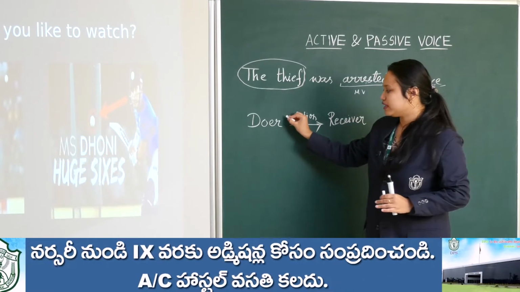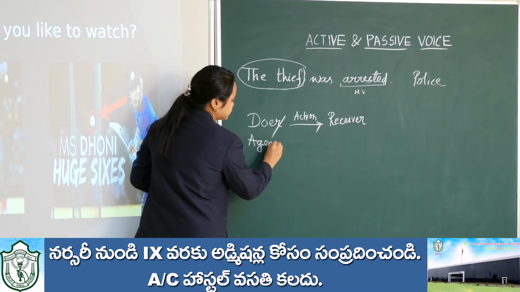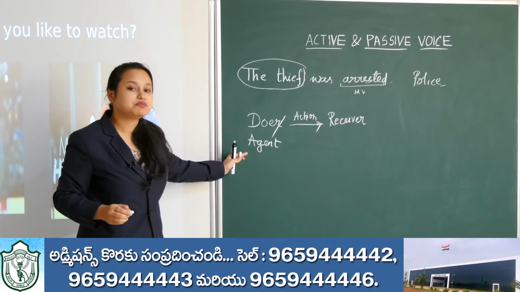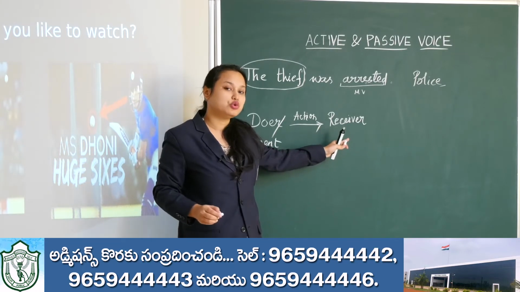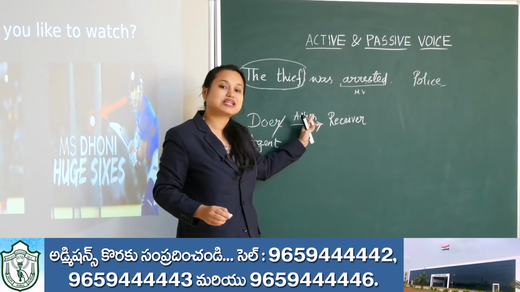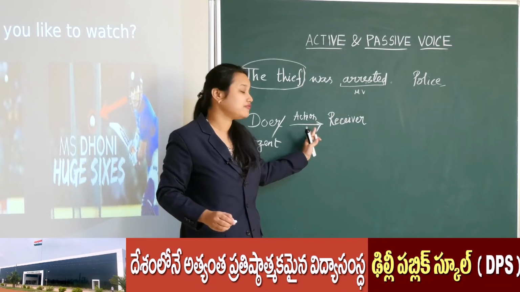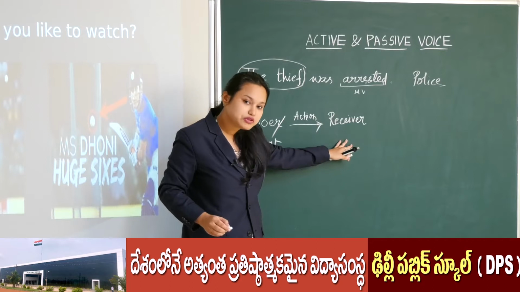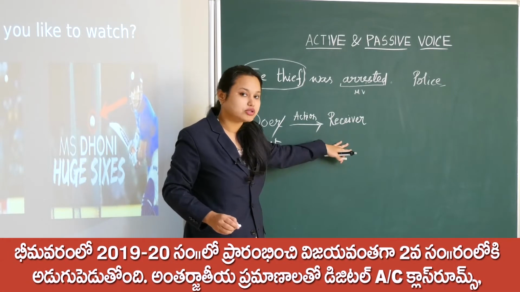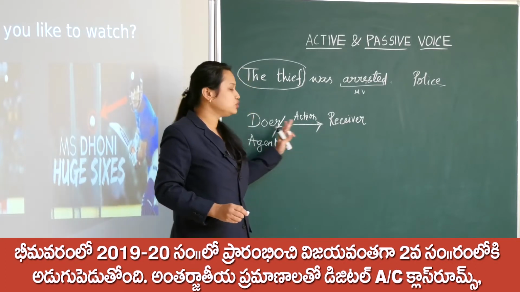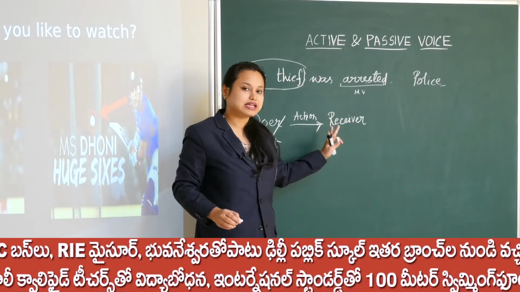We can say doer as agent also. Sometimes we call the doer an agent. Agent means who causes the action, and receiver means on whom the action falls upon, who receives the action. The effect of the action is received by the receiver, or the effect of the action falls upon the receiver, right? So doer or agent, and receiver. That is clear, I think.